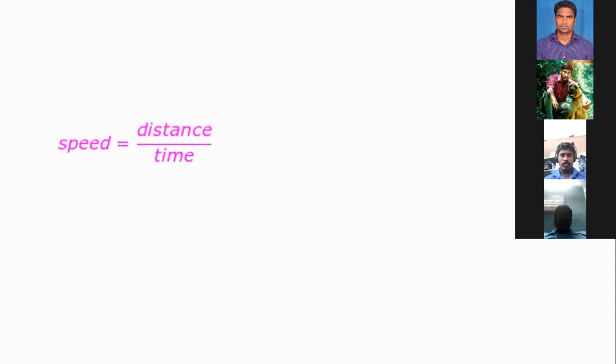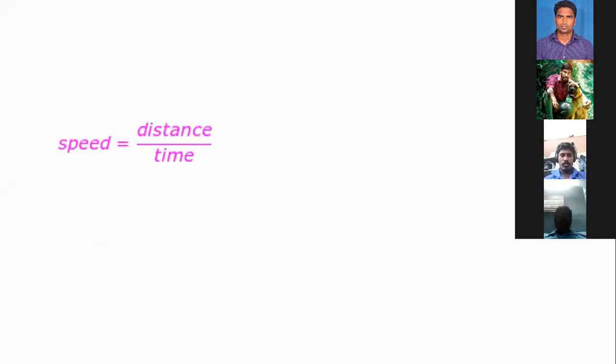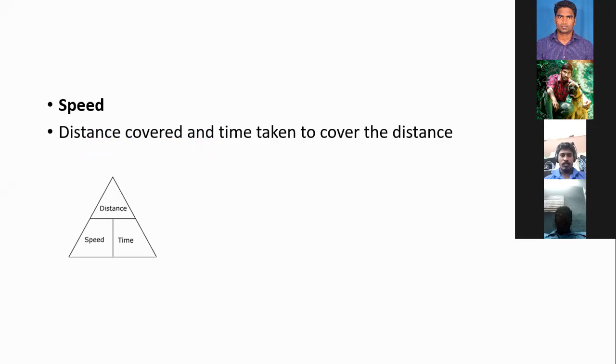Look at the triangle again. Now time also can be calculated. You know the distance, so time is distance by speed. Look at this: distance by speed. We can easily identify the time. If you want to understand the timing, it is distance by speed.